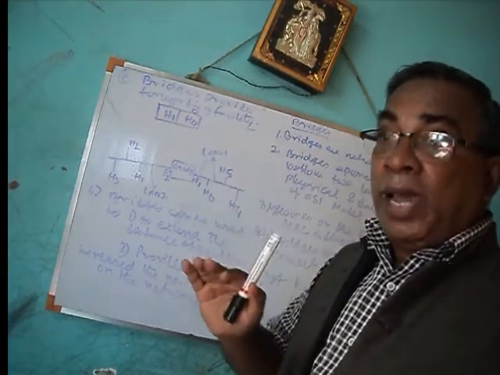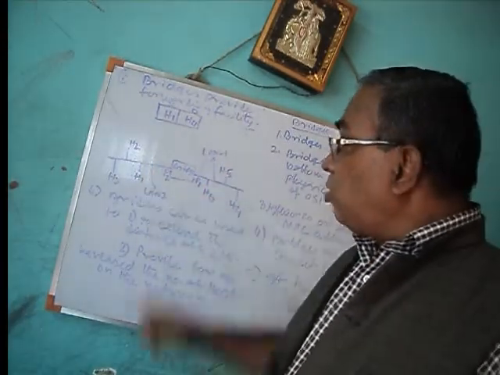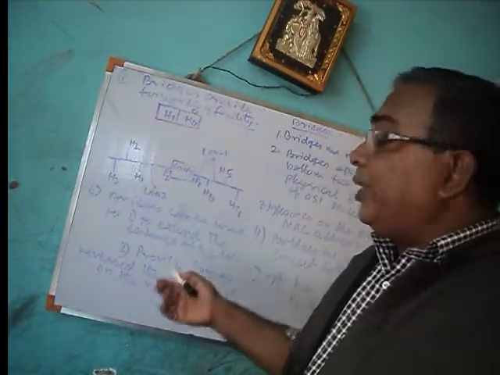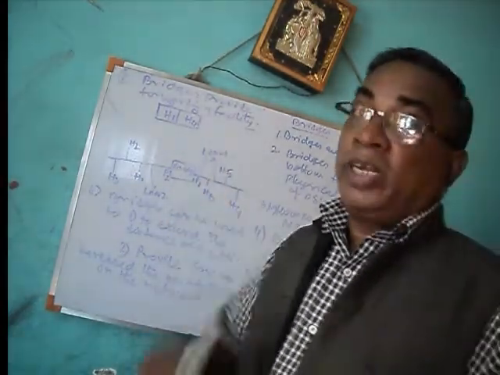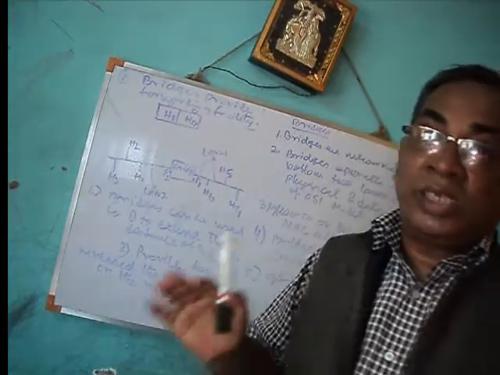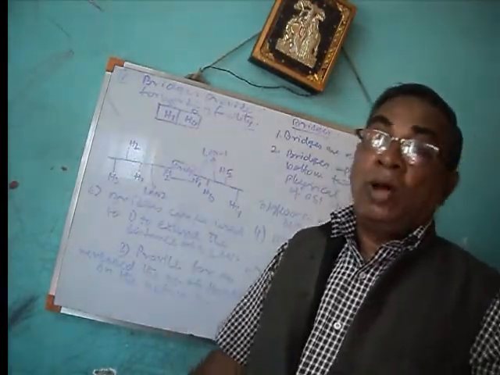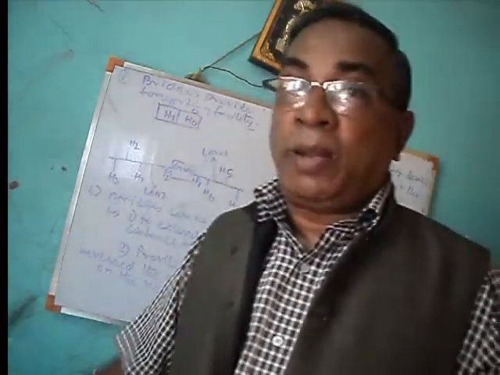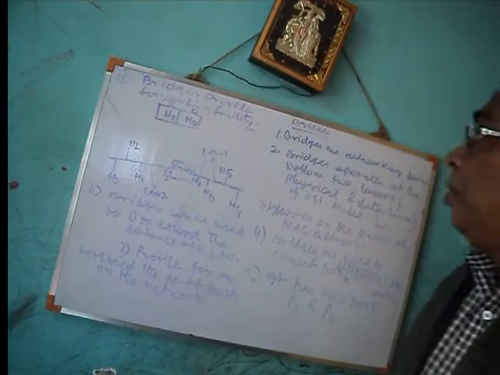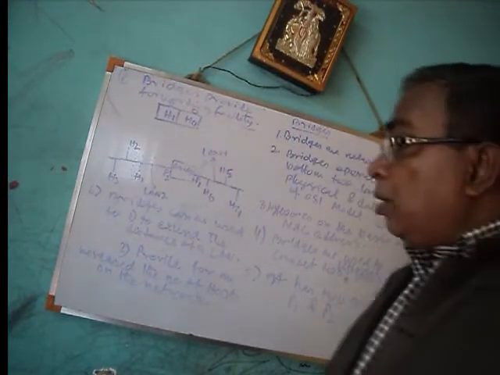But from one LAN to another LAN, the bridge will forward the data packet. So this is the main work of a bridge. I think you understand very nicely.